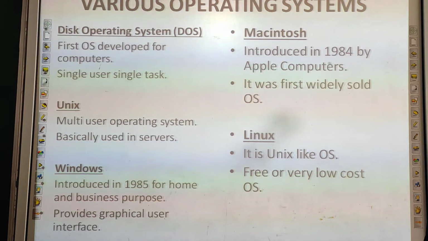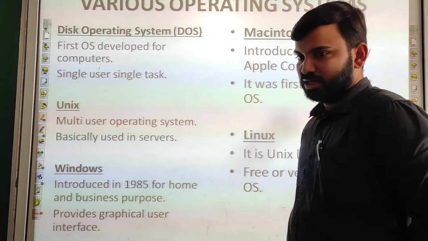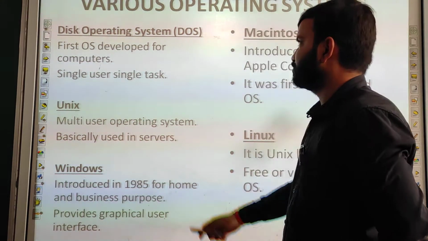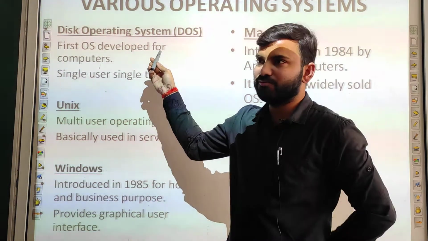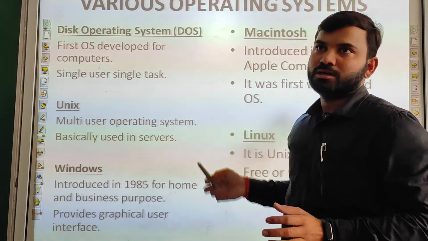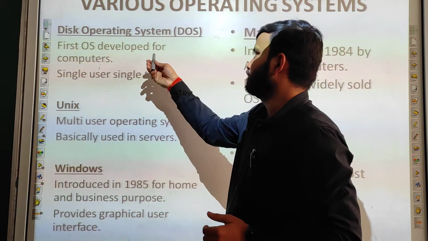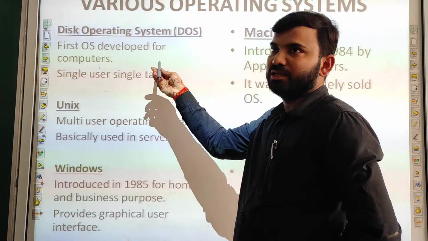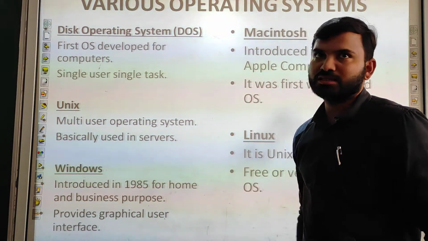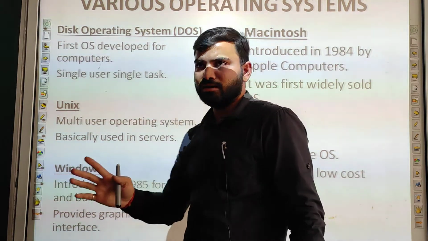Now we'll come to the next topic, that is various operating systems. The first one is disk operating system. It was the first operating system developed for the computers. It is not like the operating system we use now, Windows. Here the commands were given for anything to make computer understand. It was a single user and single task. Single user means only one user, and one user can perform one task at a time.